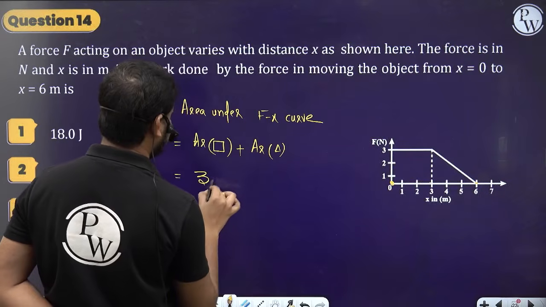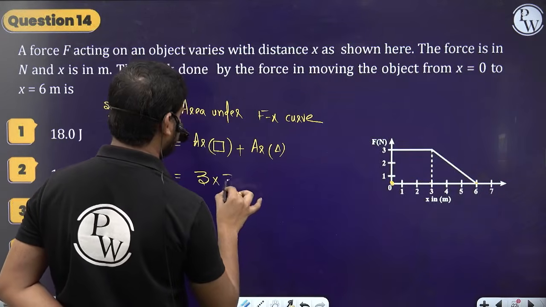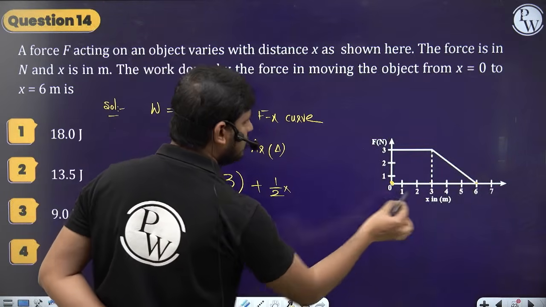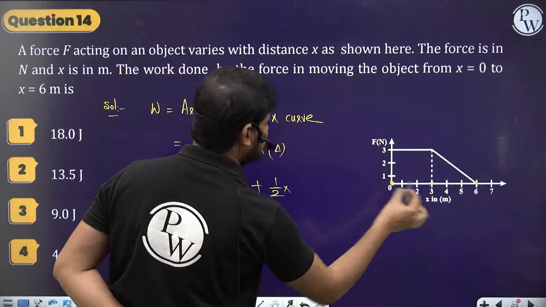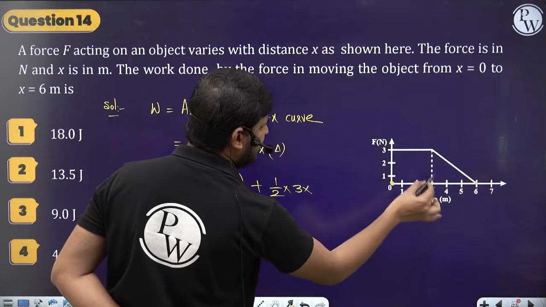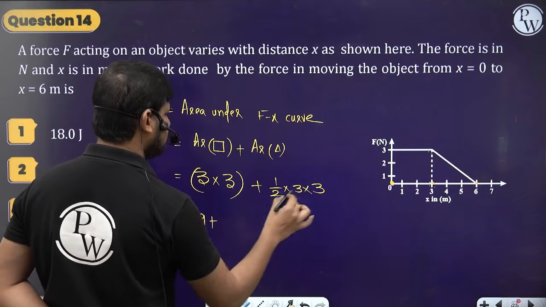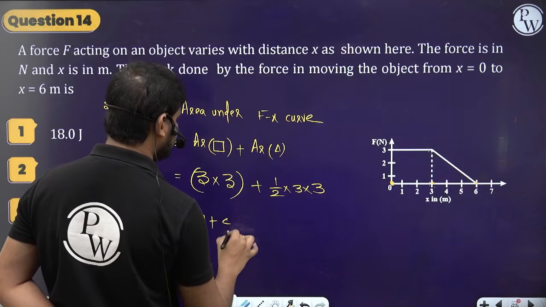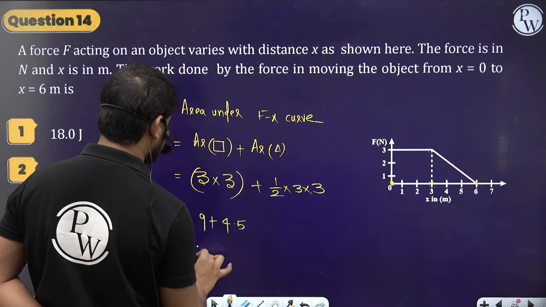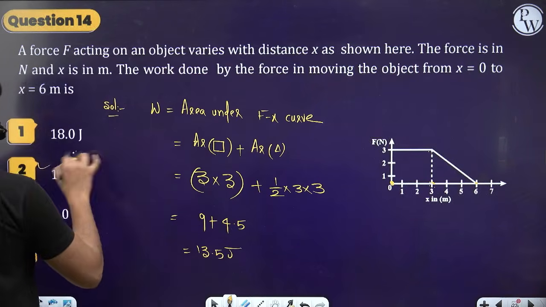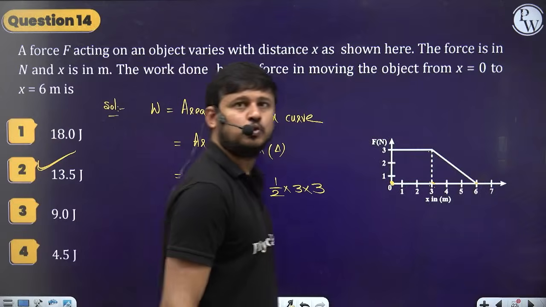Side is 3 into 3, plus area of triangle, half into base of the triangle, 6 minus 3 is 3, height of the triangle 3, right? So this is going to be 9 plus 9 by 2, which is 4.5, which is nothing but 13.5 joules. So the correct answer is 13.5 joules, option 2.